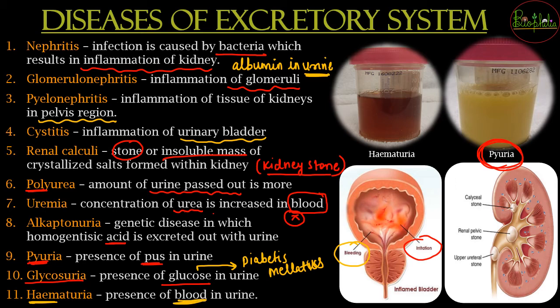So if blood is seen in the urine, that means there is some internal bleeding. Because of the internal bleeding, this blood has been seen in the urine. Even in the case of hematuria, I have tried to show you the sample. So in polyuria the urine will be very cloudy yellowish, whereas in hematuria it will be reddish in color because of the presence of blood. So you should not get confused if you are eating beet. If you are eating beetroot, do not get confused that you are getting blood in your urine. Sometimes there are some drugs, there are some foods.